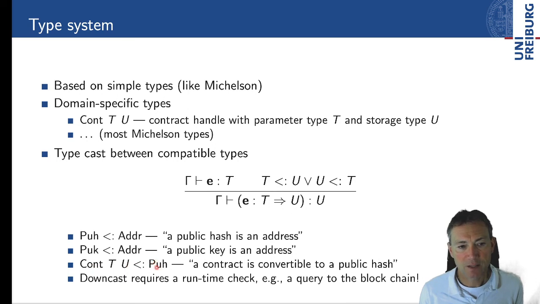And in the latter case, from public hash to a type contract handle, this actually requires a query to the blockchain verifying that, well, this is a contract, what we discussed before with the handle. Now that's happening in the cast from public hash to contract of T and U.